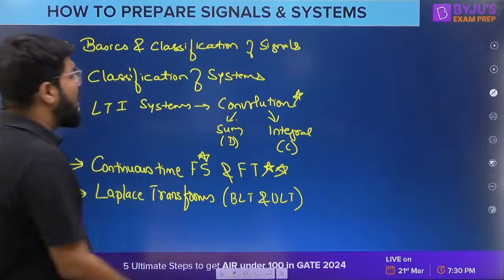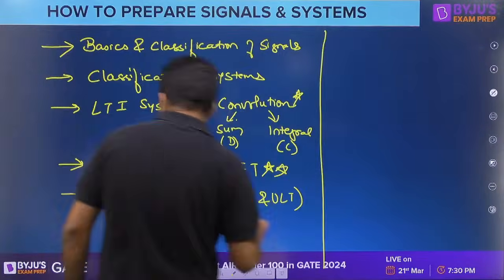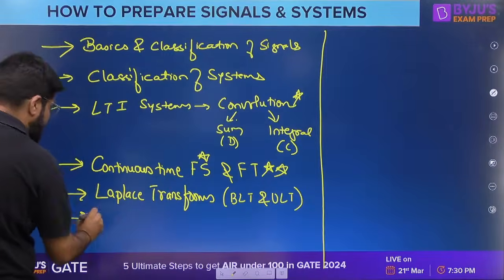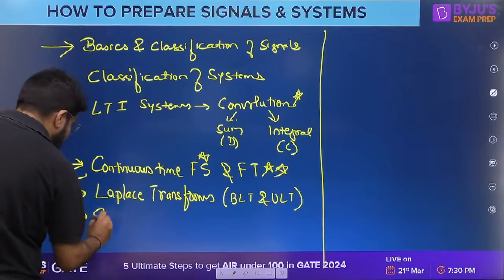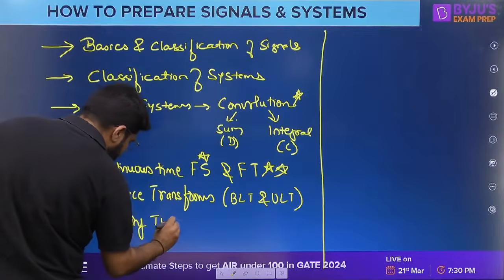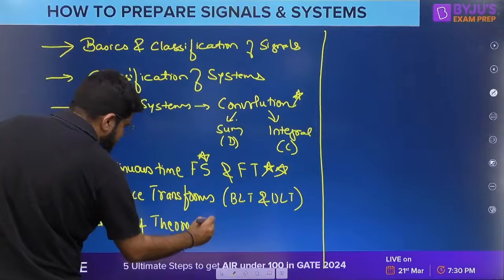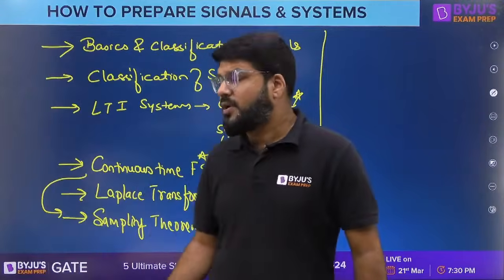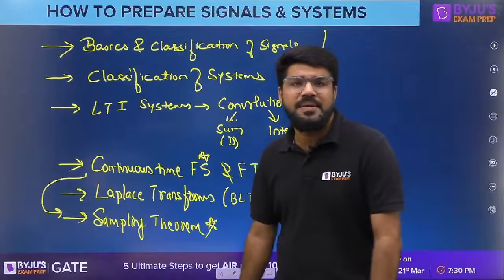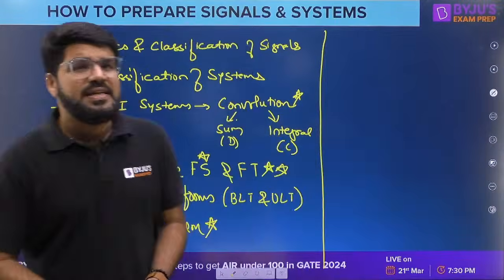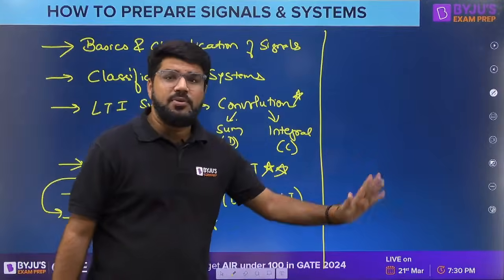After having covered this portion, one more thing, usually before Laplace itself, is the sampling theorem. This is an important area from which regular questions are repeated, and important tricky questions are asked from the sampling theorem. Here you learn how to sample a signal, how to convert a continuous time signal into a discrete time signal.